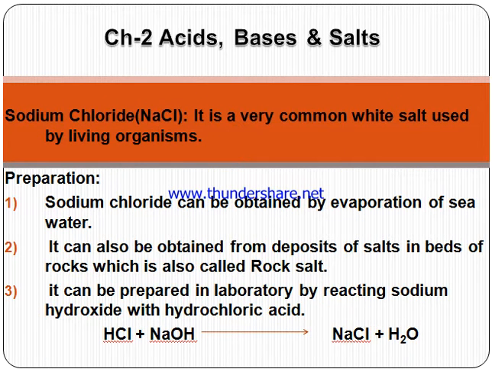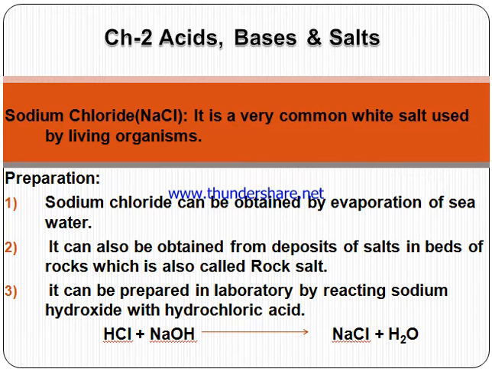Next we come to some important compounds. The very first important compound is sodium chloride. It is a very common compound which is white in color and used by living organisms. It is very useful. It is used as table salt, it is used in the kitchen, it is used as a preservative. Many uses are there. So the very first important one is sodium chloride.